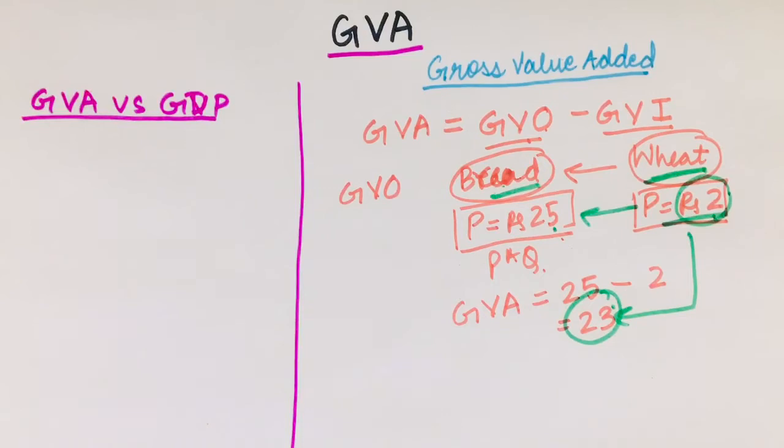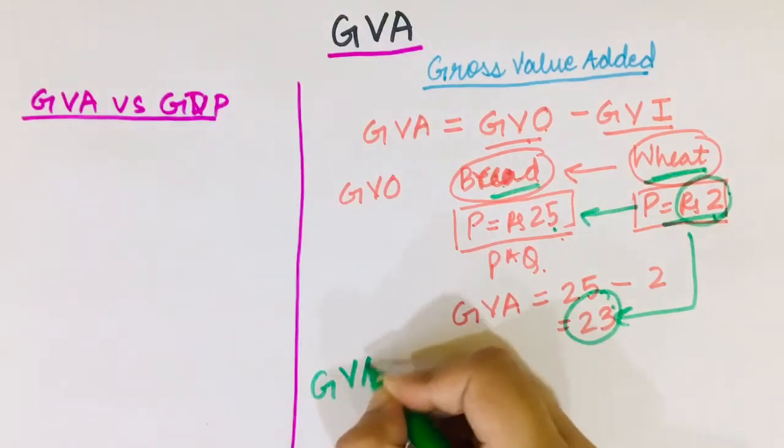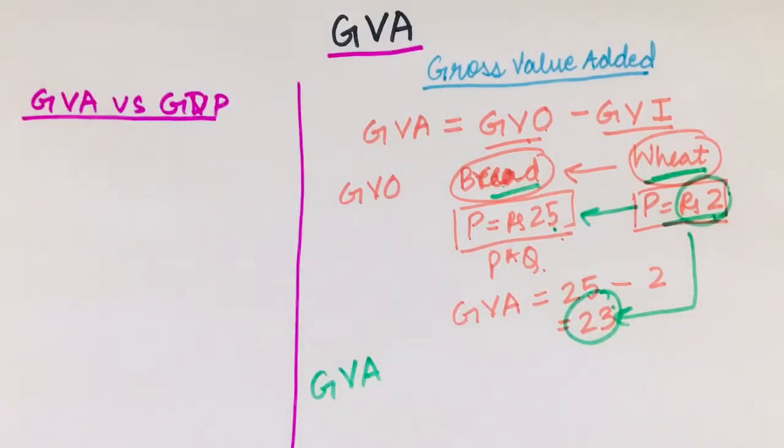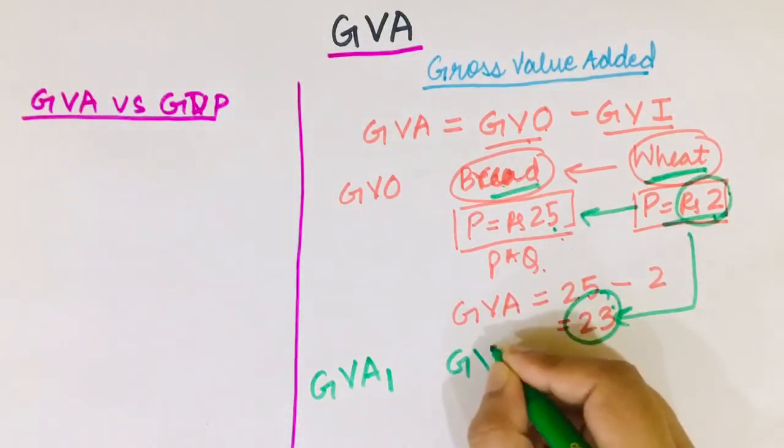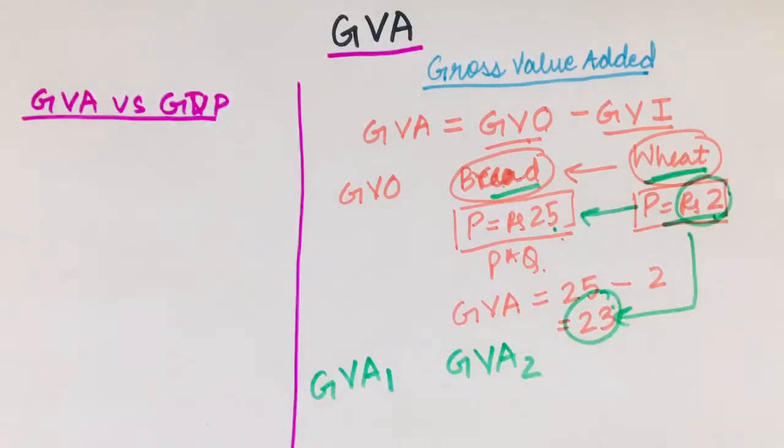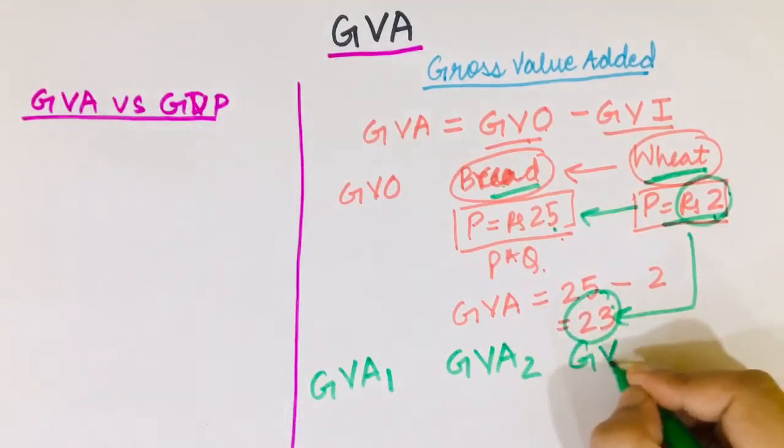And friends, now let's see the relationship between GVA and GDP. So now friends, when I talk of GVA, I have talked just about the bread producer. So this is GVA1, meaning the GVA of the bread producer. Now there can be another bread producer with GVA2. Now there can be a computer producer with GVA3.